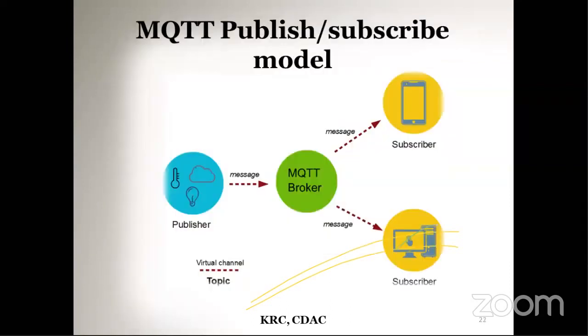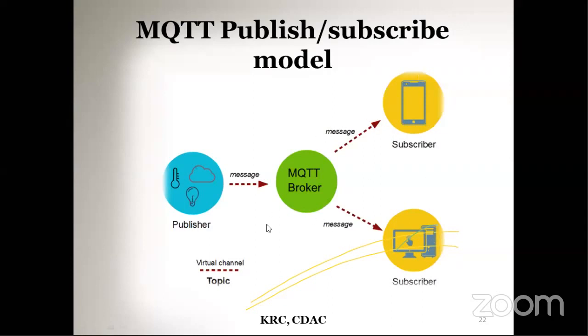So this is the MQTT publish subscribe model, where we have a publisher here, and we have subscribers here. In between, we have the intermediary, the broker. The publisher publishes a message based on a topic, and that is given to a broker, not directly to any device.